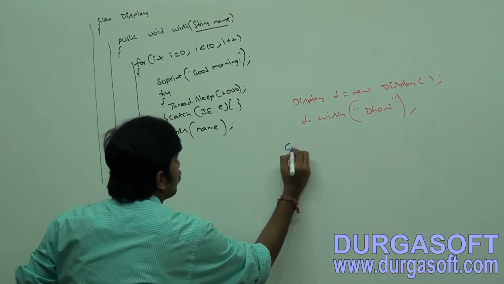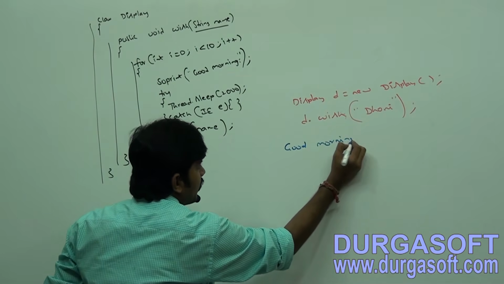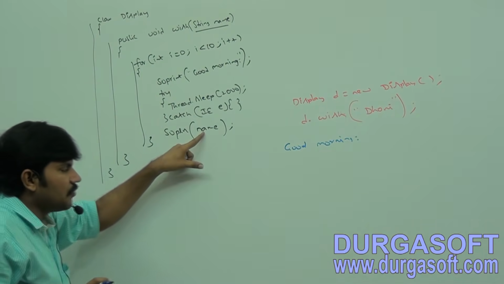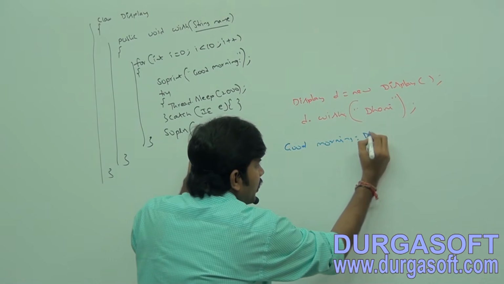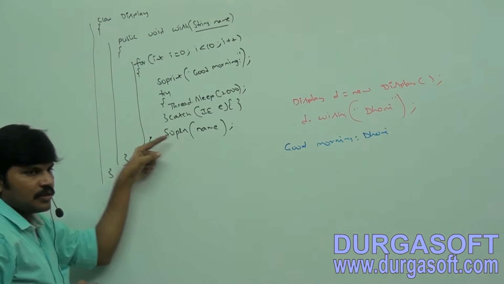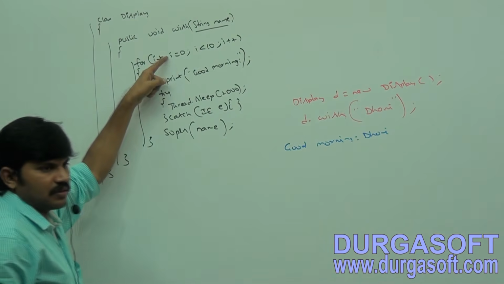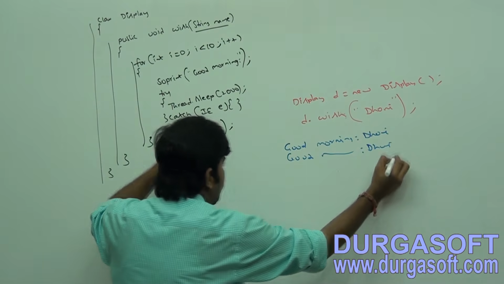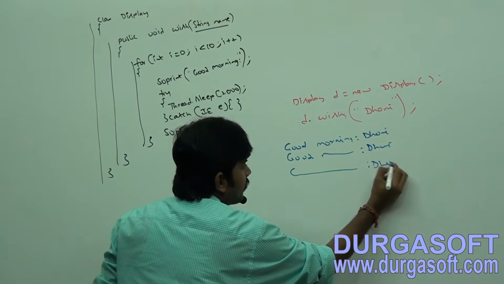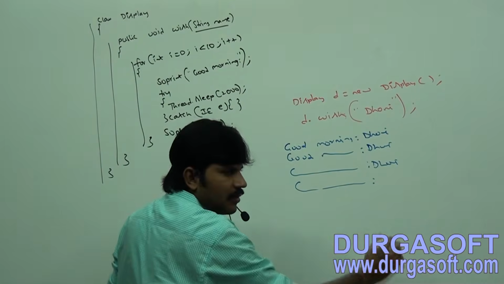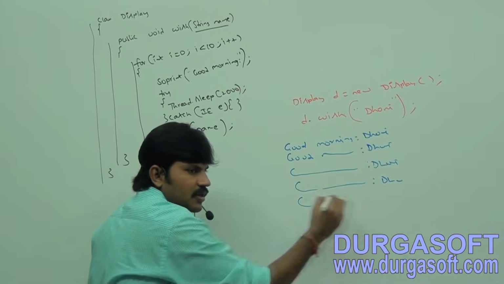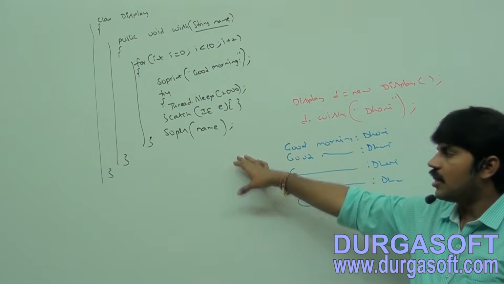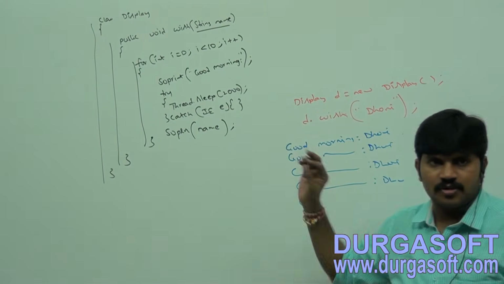Observe the behavior: good morning, and then sleeping. After sleep, it immediately prints the name. What is the name? Dhoni. After printing, the for loop continues, so once again good morning, sleeping, Dhoni, next good morning, Dhoni, and so on. How many times will this cycle be repeated? 10 times, right? This is the behavior of the wish method. Is it clear for all? Okay, this is the first one.